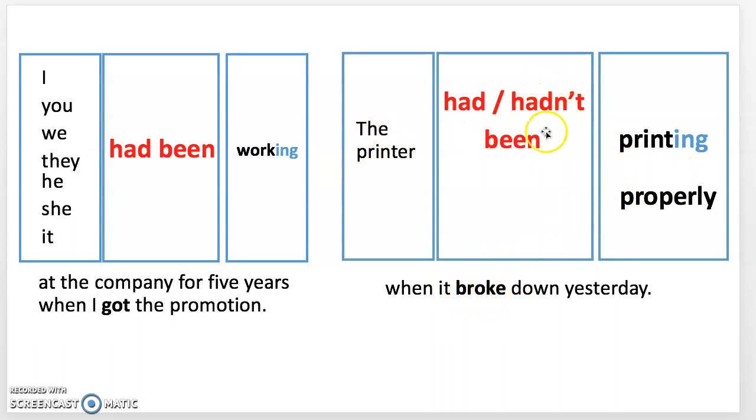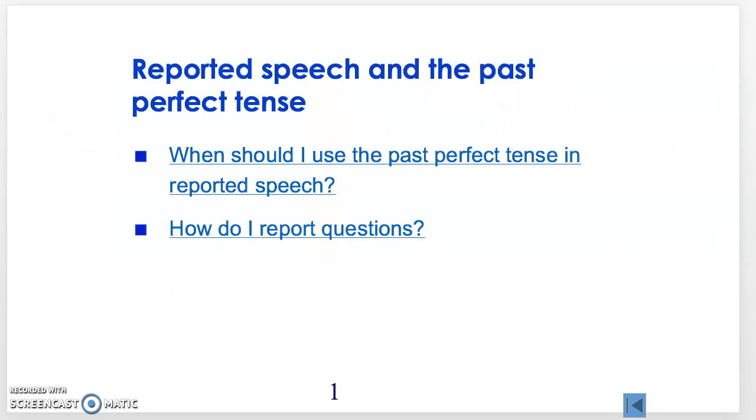The printer hadn't been printing properly when it broke down yesterday. It's indicating the functions of the printer before yesterday when it broke down. And you can also indicate that it has been there for a period of time. It's continuous. Right?